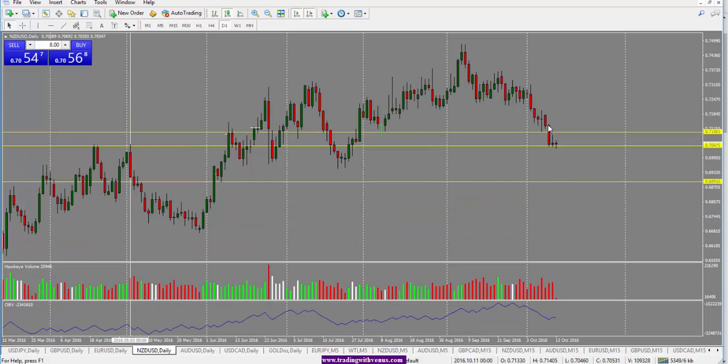Looking at the New Zealand US dollar here, we have seen prices decline over the last few days, and for today we did see price pull back up and then close at the bottom of this price level right on 0.7050 area. And now based on this pin bar here, I'm expecting a move to the downside. And in terms of the immediate target, I'm looking at 69.50 for the New Zealand US dollar.